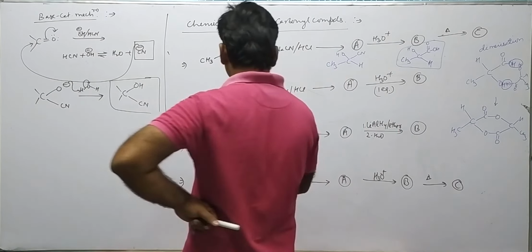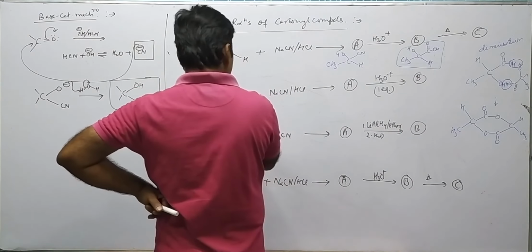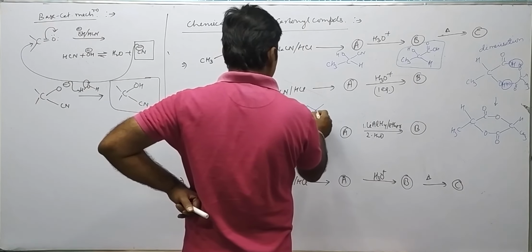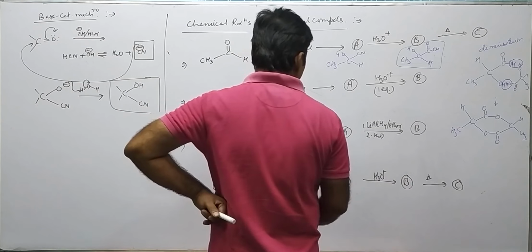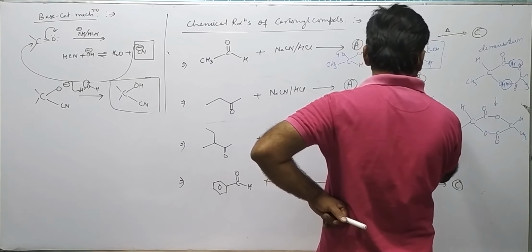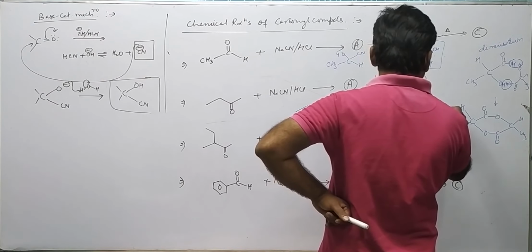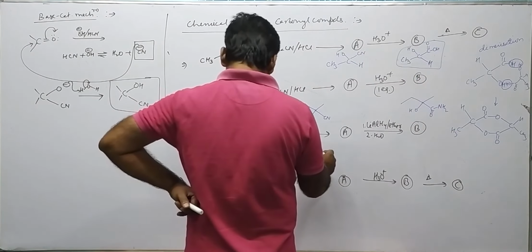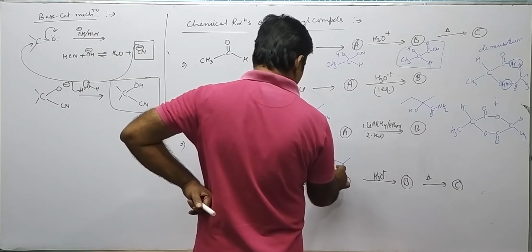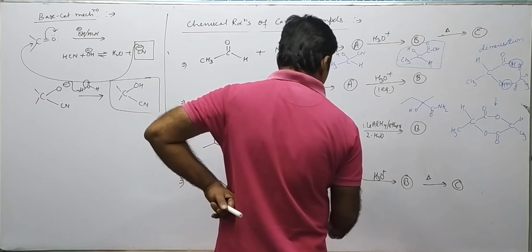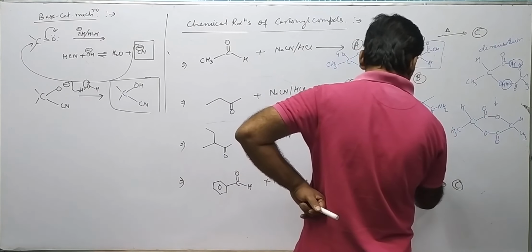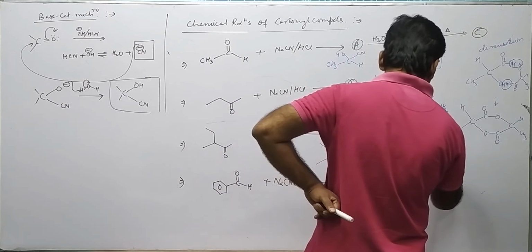In this case, again CN minus approaches, this bond is transferred, and it becomes OH over here and CN over here. Upon partial hydrolysis, this gives OH, C double bond O, NH2. At this place again, over here OH and CN, it undergoes reduction and forms OH, CH2, NH2.